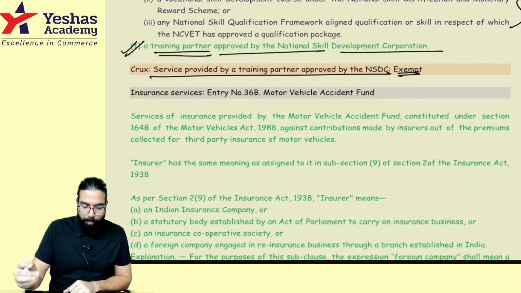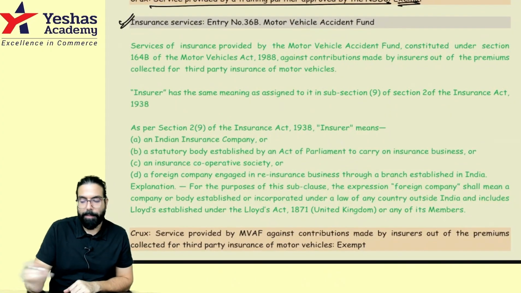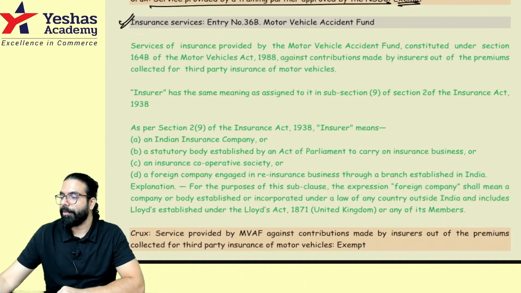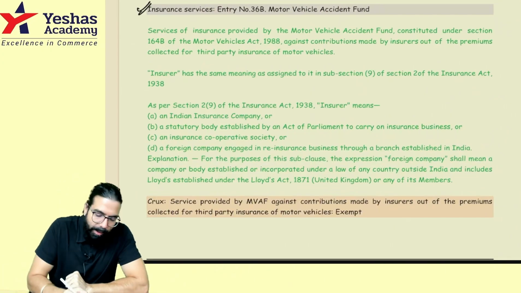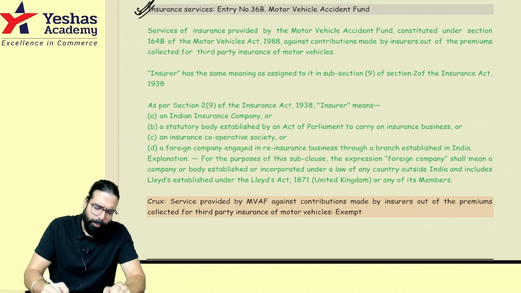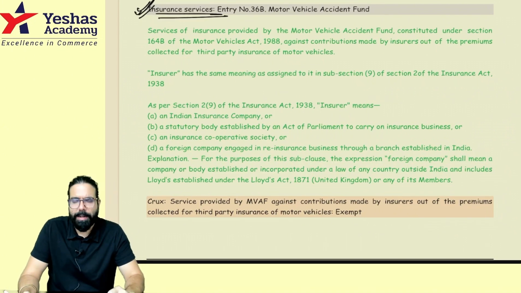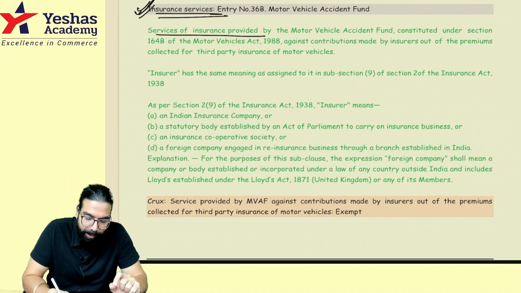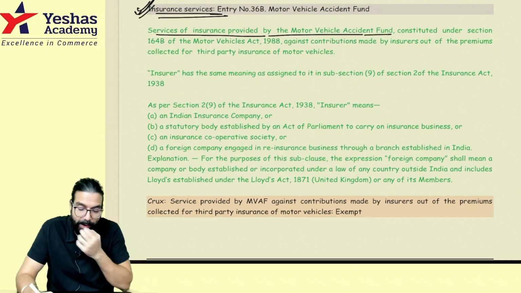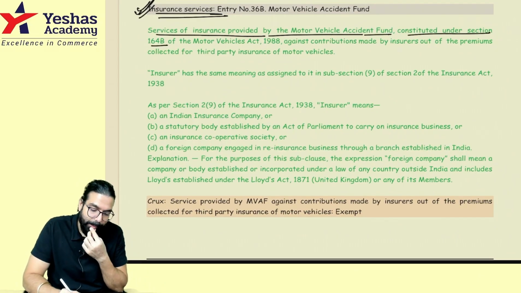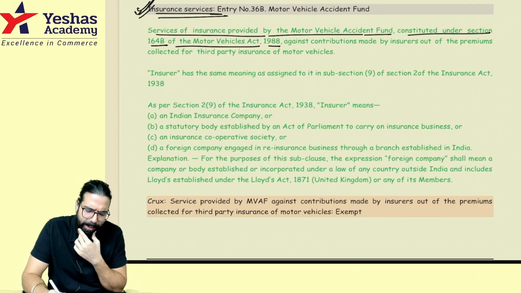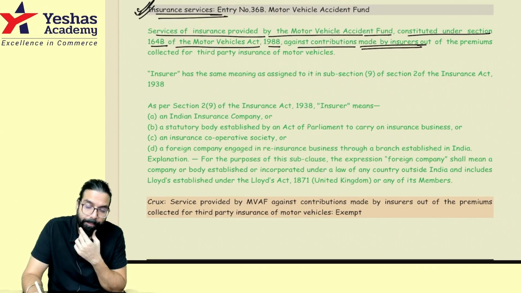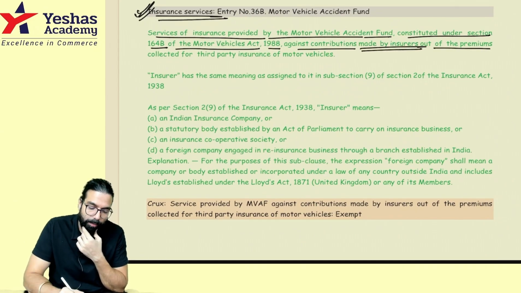Insurance. In insurance, one small point has come, which is over here. Please come to the chart, everyone. Insurance. Sir, in insurance, what are they trying to tell? For example, in insurance services, they are telling that services of insurance provided by the Motor Vehicle Accident Fund constituted under section 164B of the Motor Vehicle Act, against contribution made by the insurer out of the premium collected for third party insurance of motor vehicle.